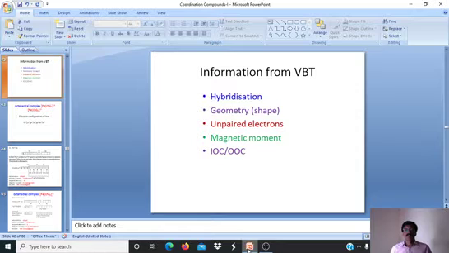So in the last session, we discussed what is valence bond theory, what are the major aspects of valence bond theory, and how to understand valence bond theory. And by using valence bond theory, what are the inputs that we obtain about the complex. Valence bond theory tells about how a bond is formed. Coordination bond is formed by the overlapping of orbitals, orbital of metal ion and orbital of ligand.